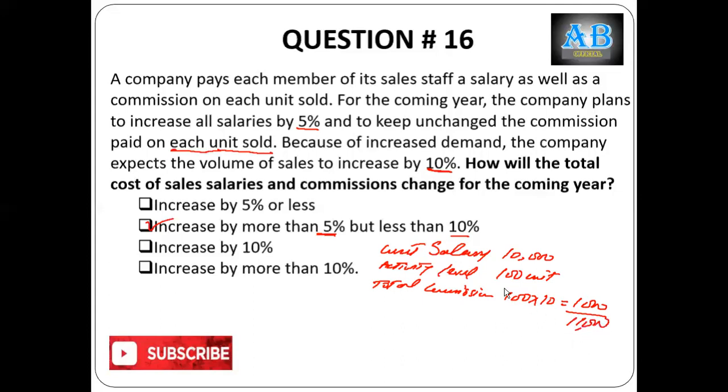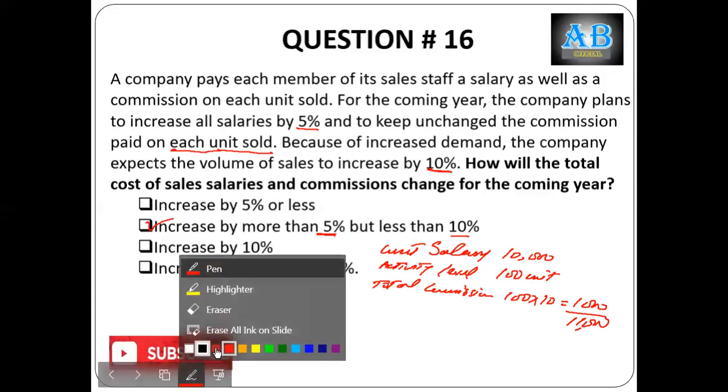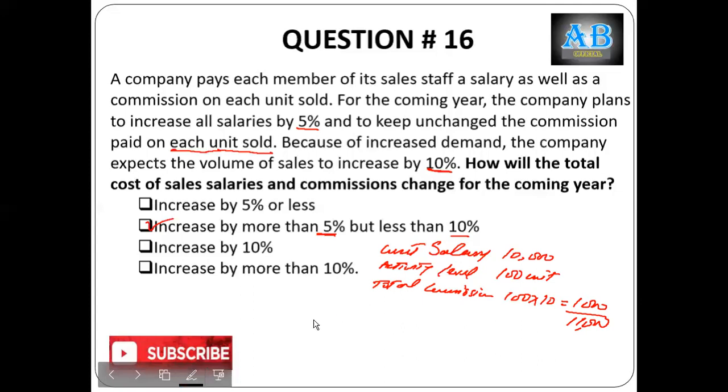Now let's increase both things. Salary is increasing by 5%. So new salary is equal to 10,000 times 1.05, which is 10,500.